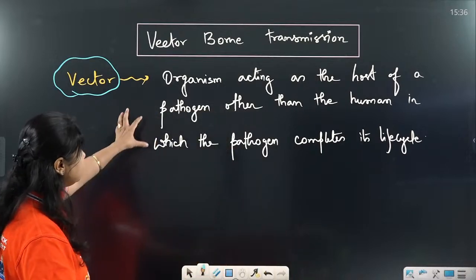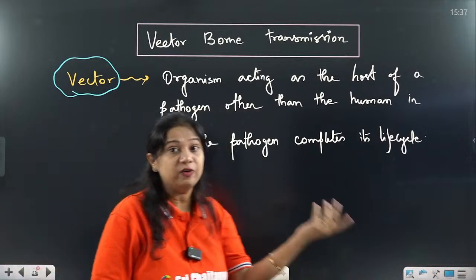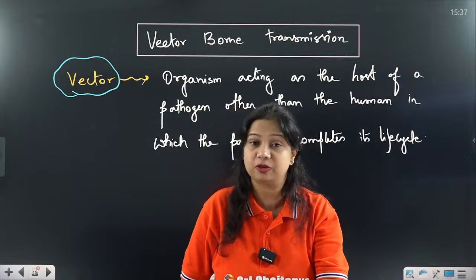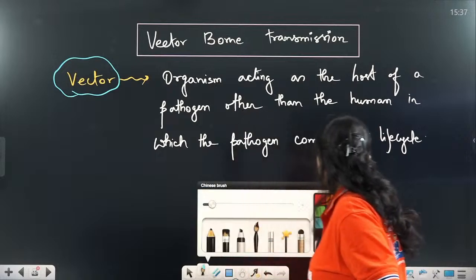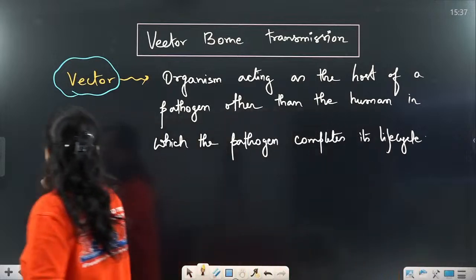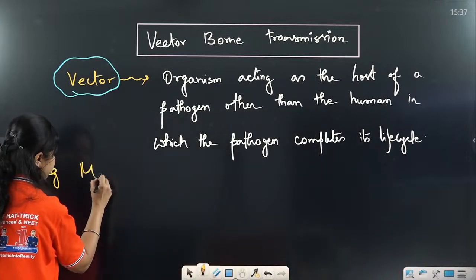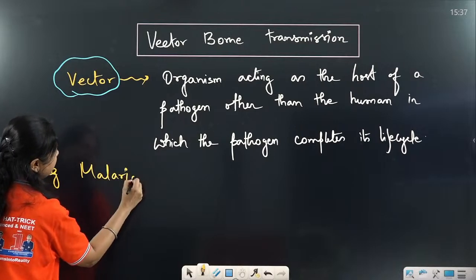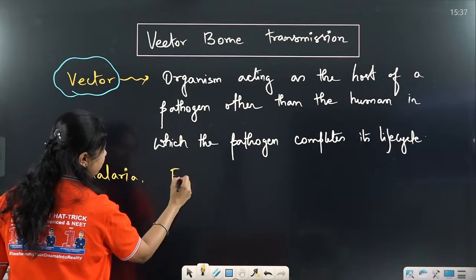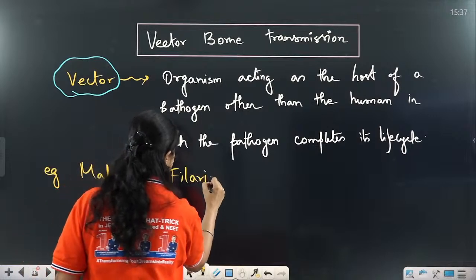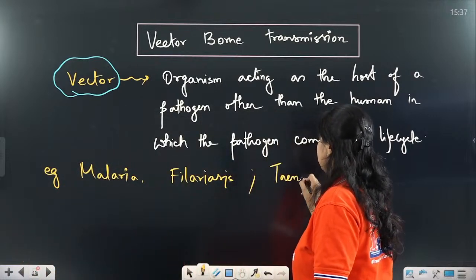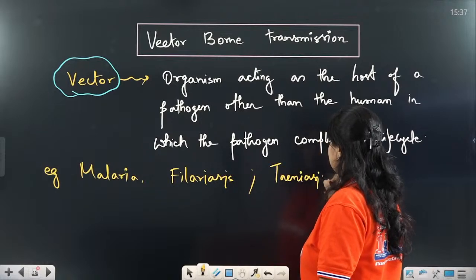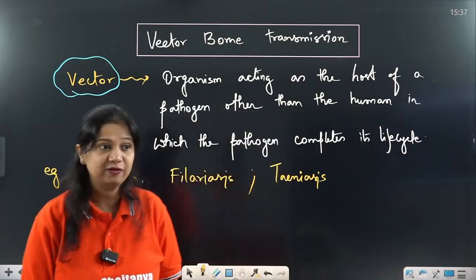So they are another type of host which is required to complete the life cycle of a pathogen or a parasite. For example, the most common examples of vector-borne diseases are various parasitic infections like malaria, filariasis, then the taeniasis, Taenia solium and Taenia saginata infections.